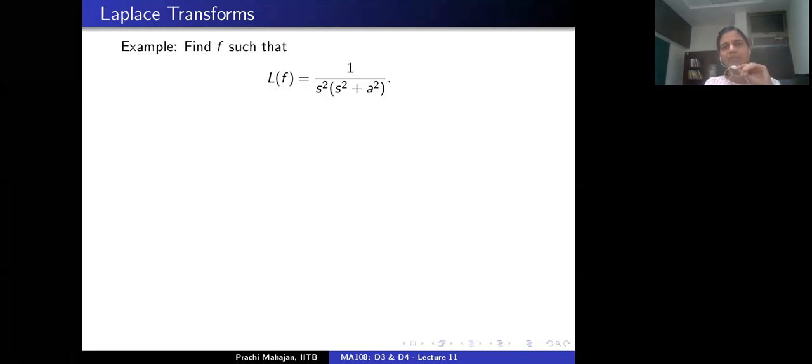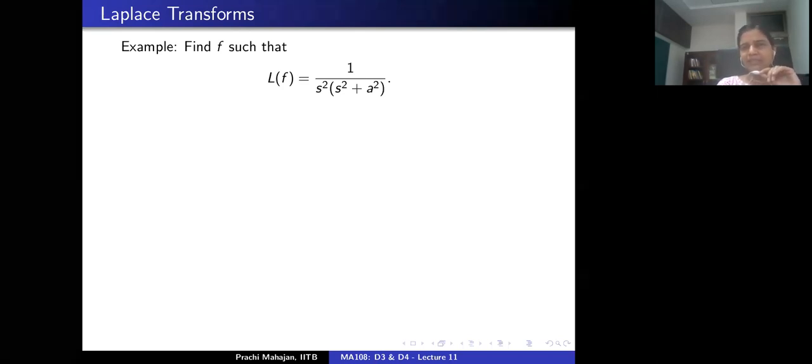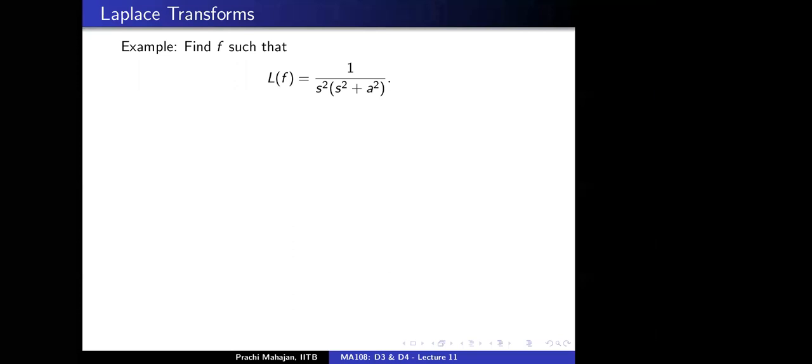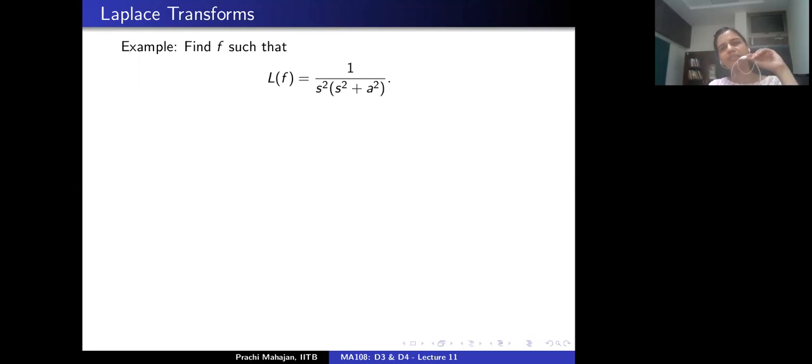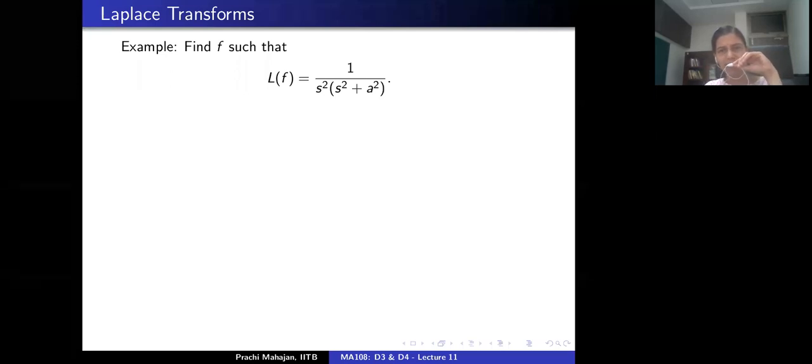This is the kind of question we were just pondering about: given a function capital F, can you find a little f such that capital F is the Laplace transform of the given f? Can this always be done? At least for this example. The question here is to find a function little f such that the Laplace transform of this function is given as 1 upon s square multiplied by s square plus a square. Okay, all right. So let's see.